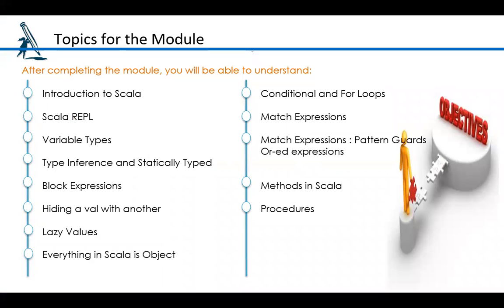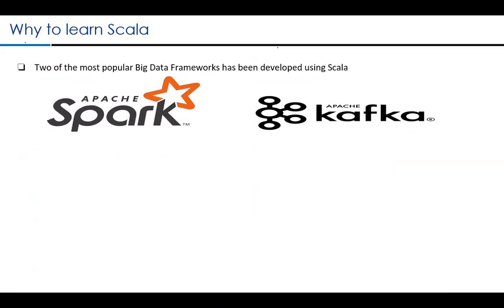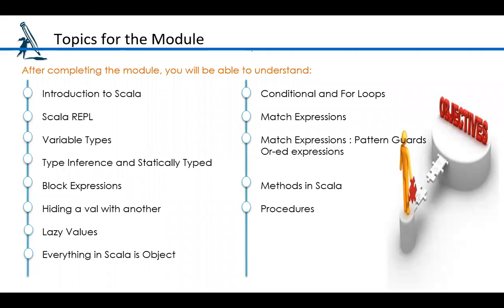We will understand different variable types and different features of Scala like type inference and statically typed, block expressions, hiding a val with another, lazy values. Everything in Scala is an object. We will see what we mean by everything in Scala is an object. And we will understand different conditional and looping statements, match expressions with pattern guards and ordered expressions. And finally, we will end up with methods and procedures. So these are the list of topics we will understand as part of this particular module.